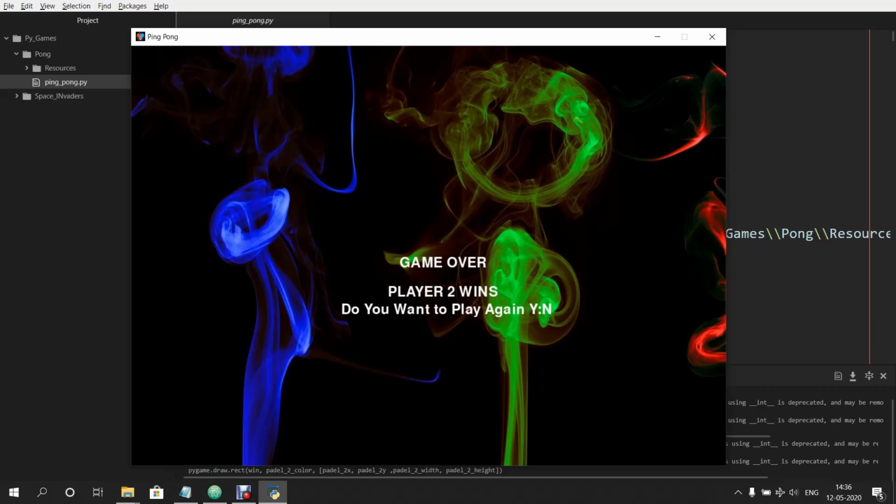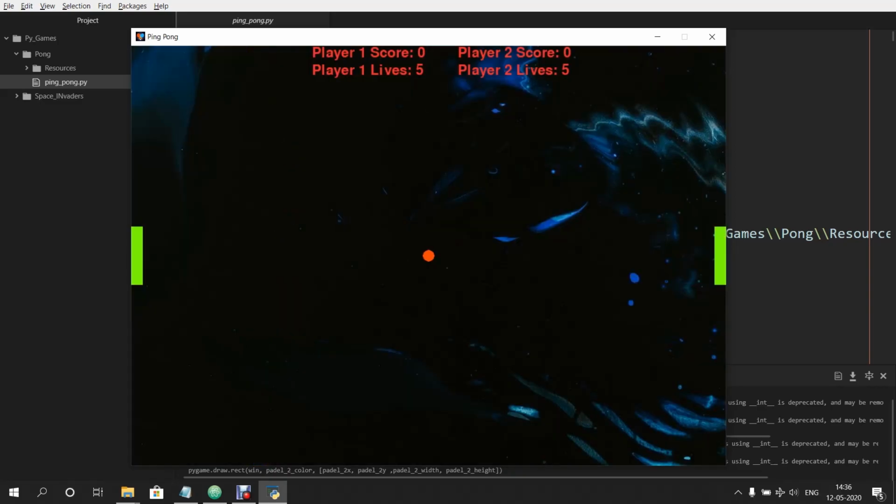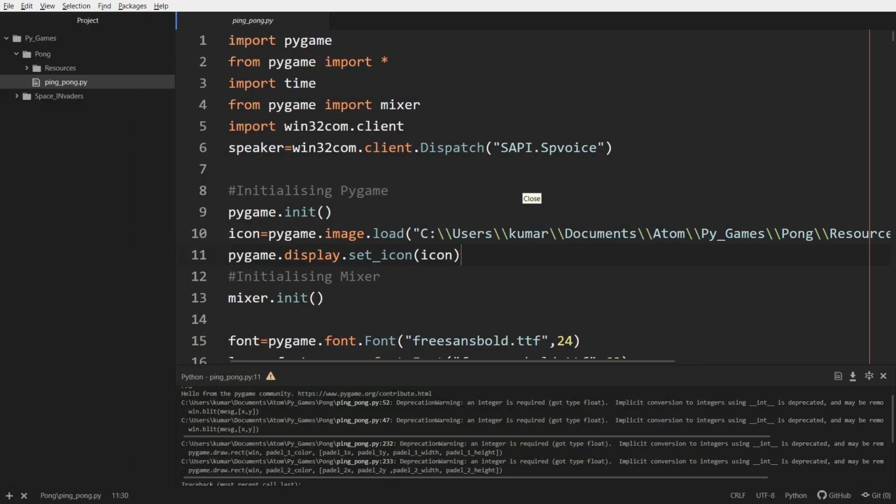So now we come to our game over window. I've created two separate game over windows for both the players: if player 1 wins, we get one window, and if player 2 wins, we get another window saying player 2 won, and asking if we want to play again or not. If you want to play again, you press Y, and we can play again. If you didn't want to play, you could have just pressed N and we could have closed the game. We just quit it now, and that's the whole game.